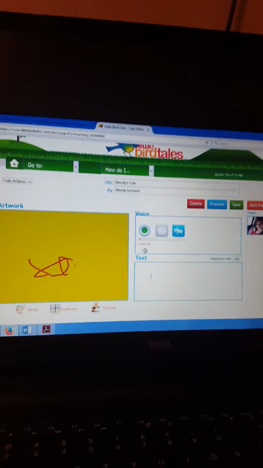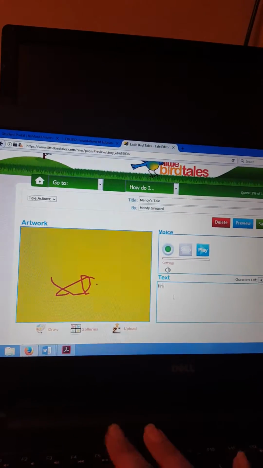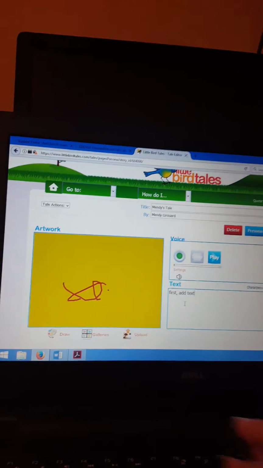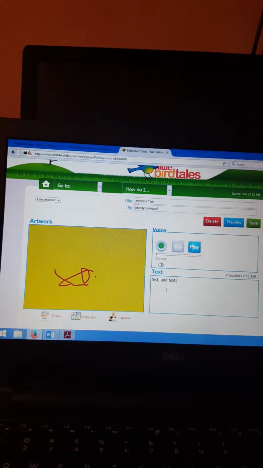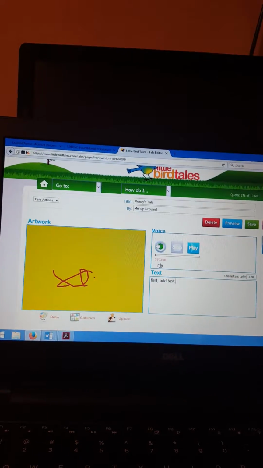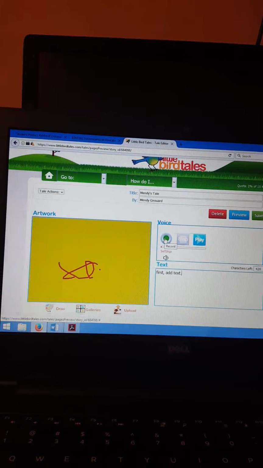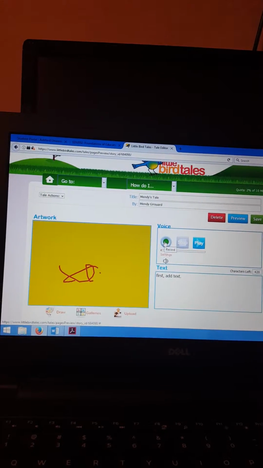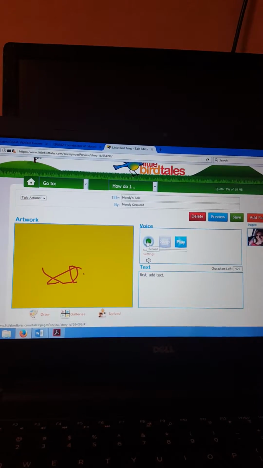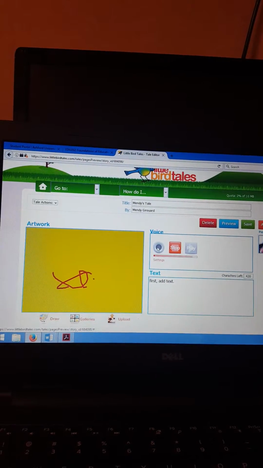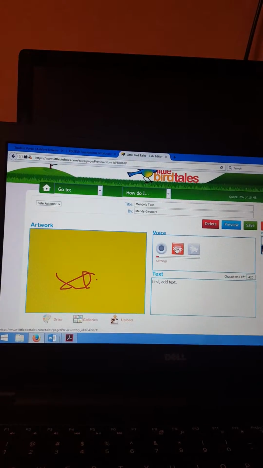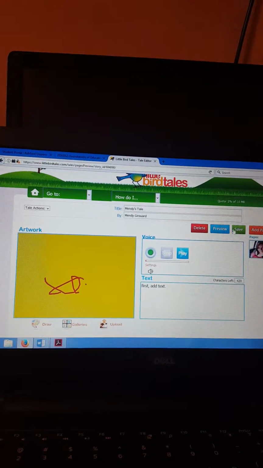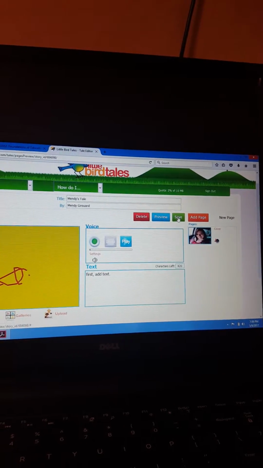Then we're going to go right here to text and we're going to put first. You add your text. And then you will go back and record what your text says. For example, first add text. And hit the stop button. Now we're going to save this page.